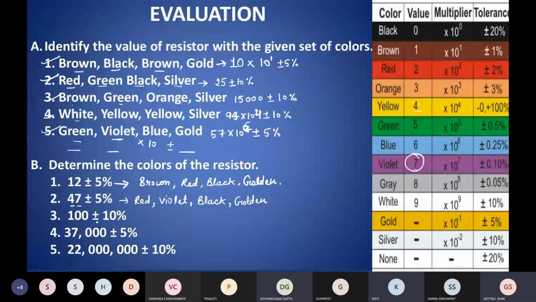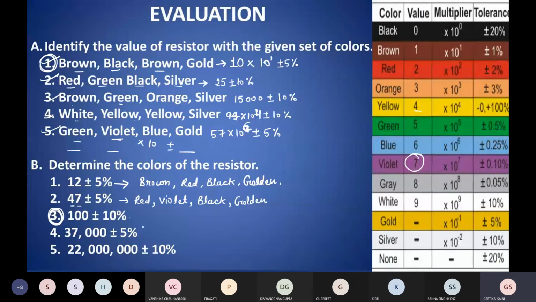Next, 100. Brown, black, gold. Brown. Yes. So this is the same case, first one and 3. So here colors are given and you have to find out the value, and there the value is given and you have to find out the color. So the code for 1 and 3 is the same.